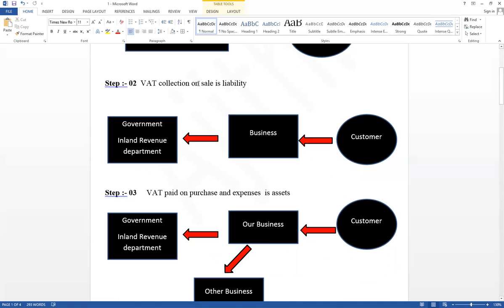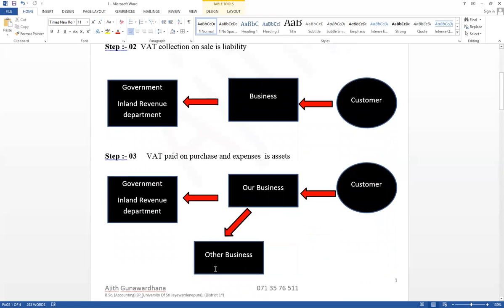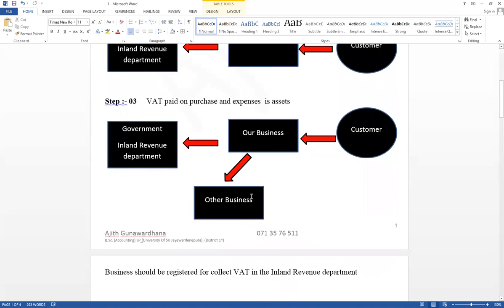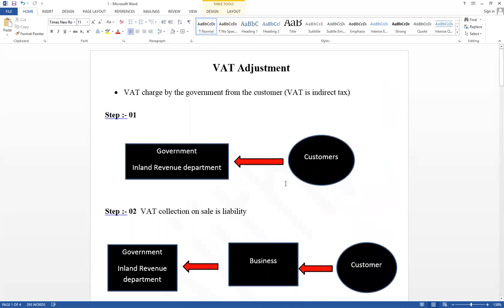Therefore, VAT collection on sales is a liability. And for sales to the customer, the business has to purchase from another business. Then from the other business's point of view, they charge VAT to our business. Therefore, we have to pay VAT on purchase. That value can be claimed from the government. Therefore, VAT paid on purchase can be claimed from the government. It is not our expense. It is receivable from our business point of view. That is assets. Therefore, this is a legal requirement.